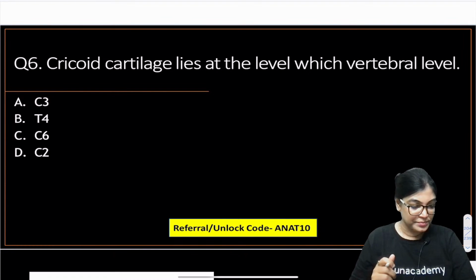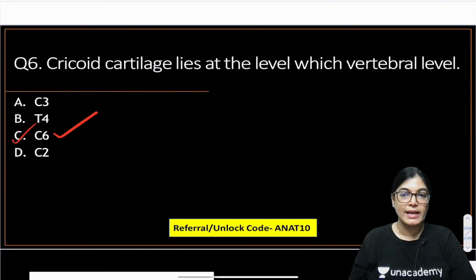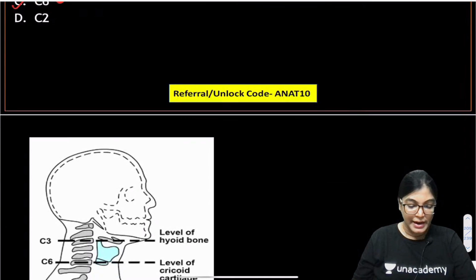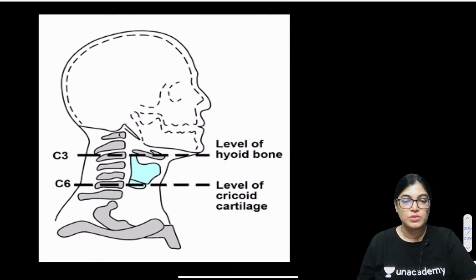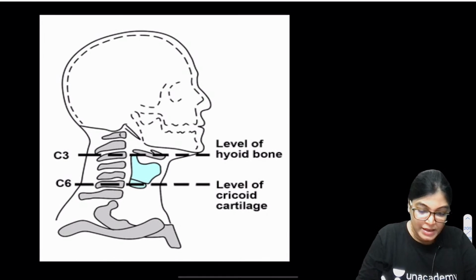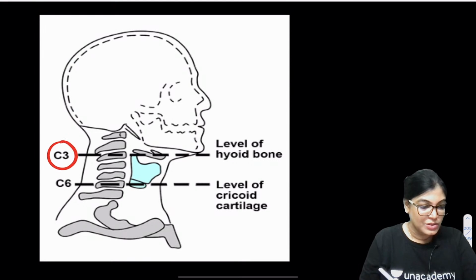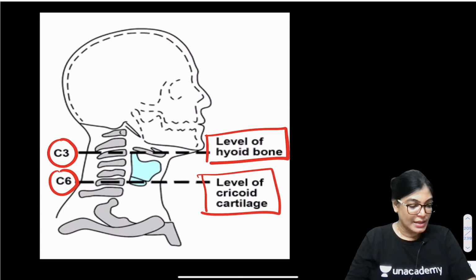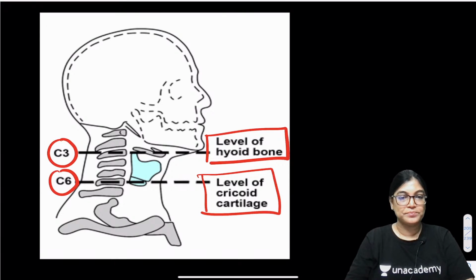Question number 6, C6 is the correct answer. C6, sixth cervical vertebra, is the correct answer. Let me show you a diagram for it. Yes, absolutely right, Rangraj. Can you see here, I have used this diagram where you can see C3 is the level for the hyoid bone, and C6, sixth cervical vertebra, is the level for the cricoid cartilage. Absolutely right, both of you.